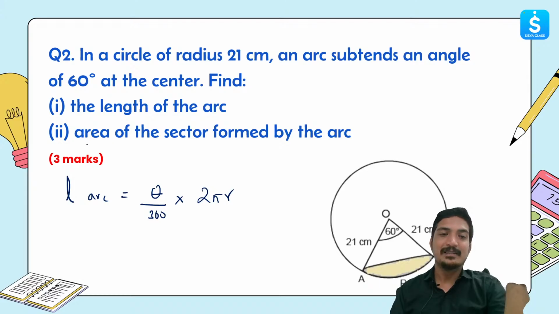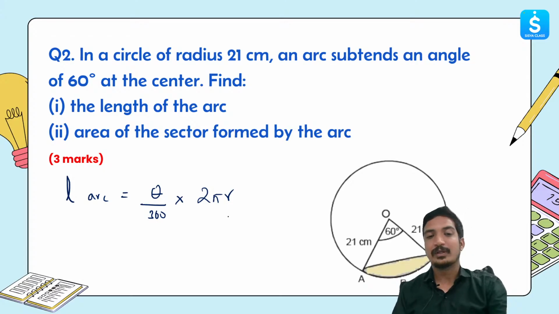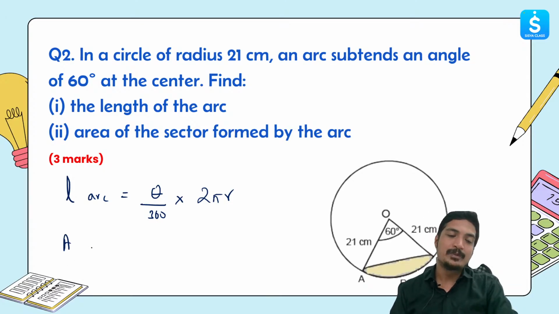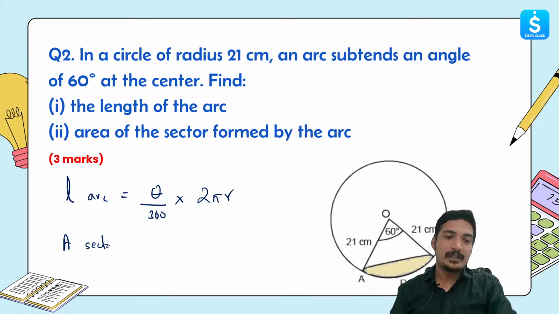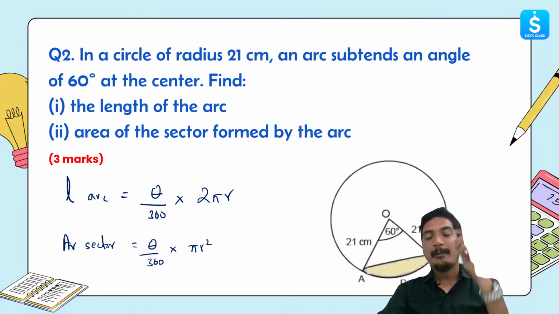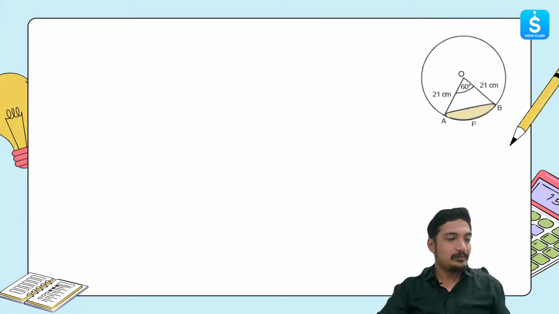The second thing that we are supposed to find is the area of the sector formed by the arc. So basically we are supposed to use the second formula also. Area of sector is going to be the same formula once again: theta upon 360 multiplied by pi r square. Let's move ahead. Just remember the subtended angle is 60 degrees and the length of the radius is going to be 21.